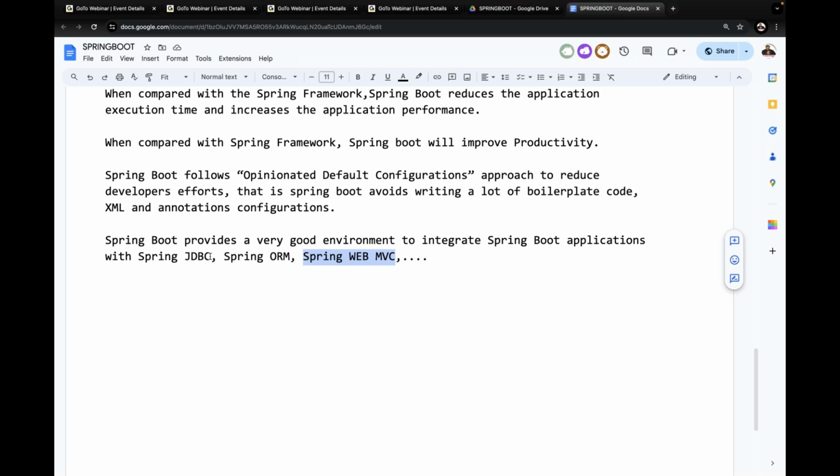In the Spring Boot web topic, we are going to prepare web applications by using Spring Boot only. We have to understand this clearly.